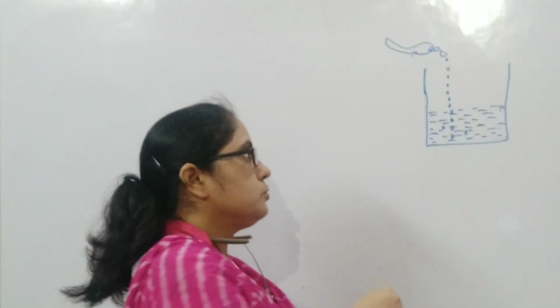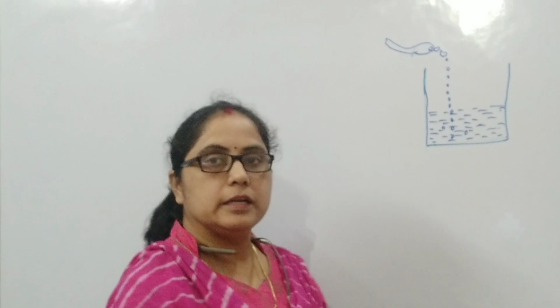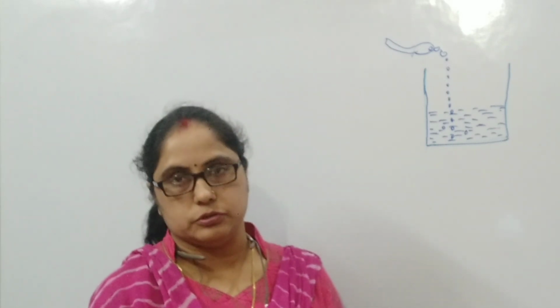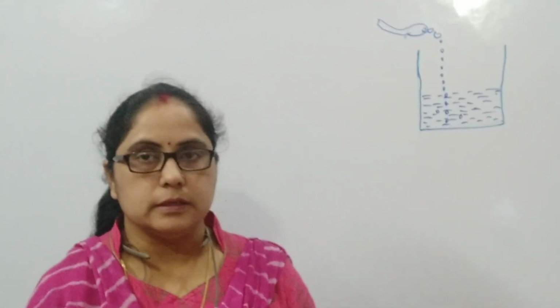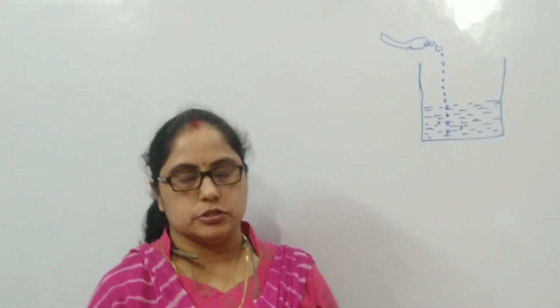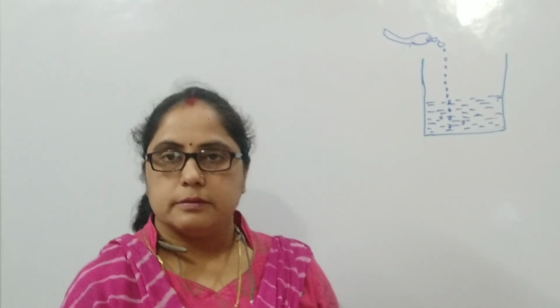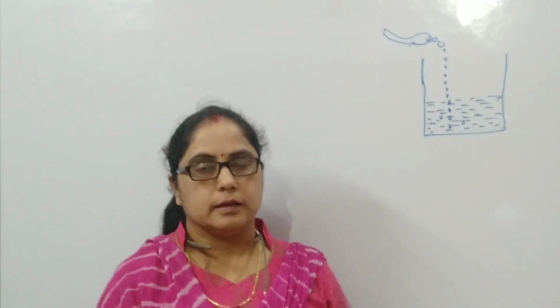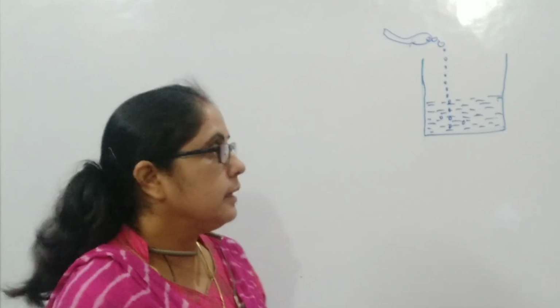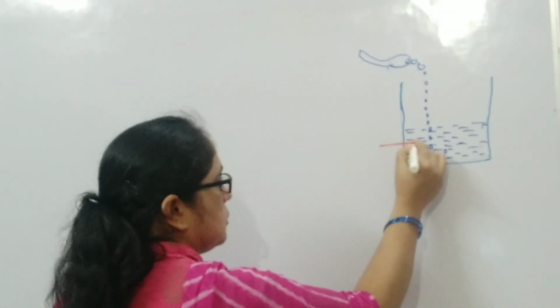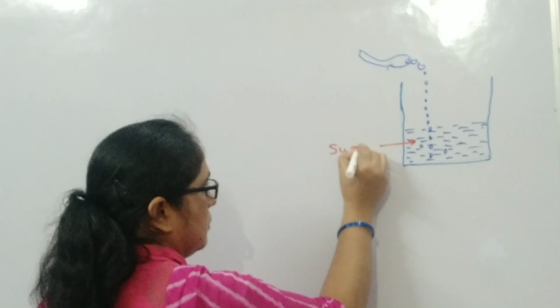When we dissolve sugar in water, we get a mixture of sugar in water. This is called a solution. Similarly, we have seen the salt solution. Soft drink is also an example of a solution. Alcohol in water. These are all examples of a solution. The substance which we dissolve in a liquid is called the solute, and the liquid in which the substance is dissolved is called the solvent. It means in this solution, this is the sugar solution.